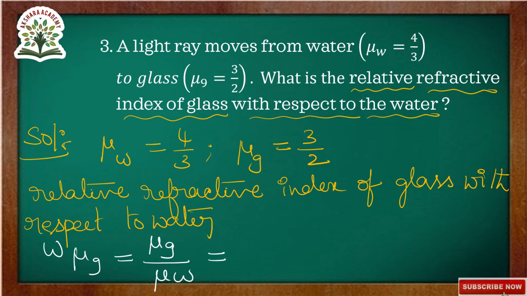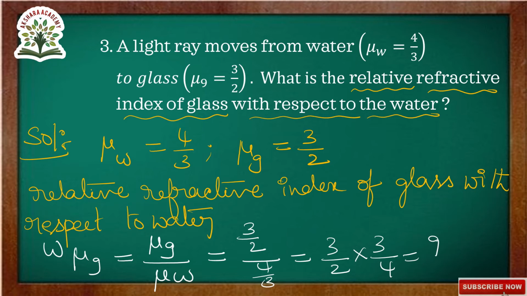Here relative refractive index is equal to refractive index of second medium by refractive index of first medium. Here the second is glass and the first medium is water, that is equal to mu G 3 by 2, mu W 4 by 3. So that is equal to, taking reciprocal, 3 by 2 into 3 by 4. 3 3s are 9, 9 by 8. So that is equal to 1.33.